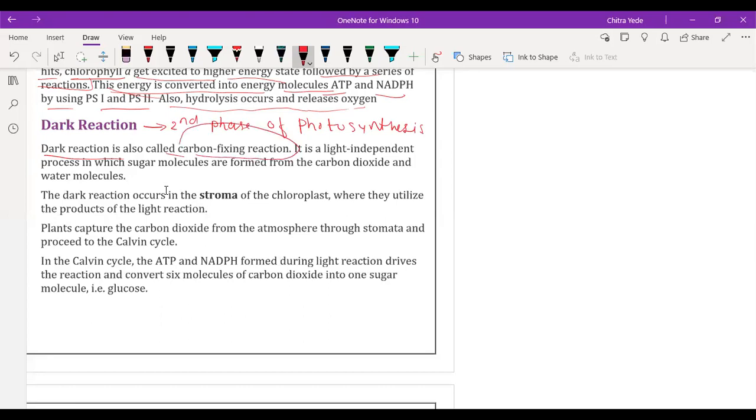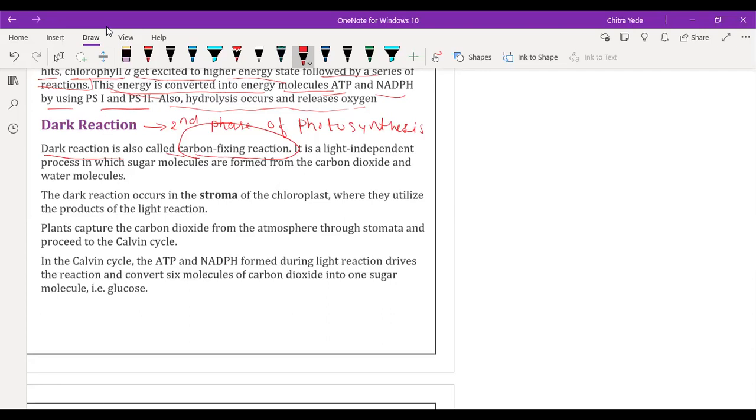See here, the chemical energy which is formed during the first phase. What was the process in the light reaction? The light energy is converted into chemical energy. That chemical energy is going to be fixed in the second reaction where light is not required. That's why it is called the dark reaction.